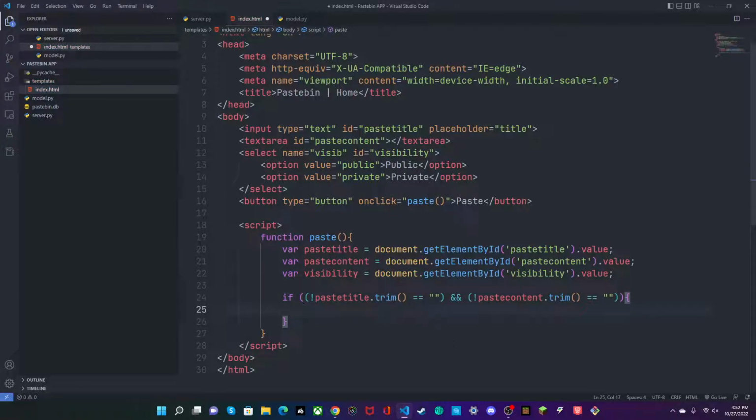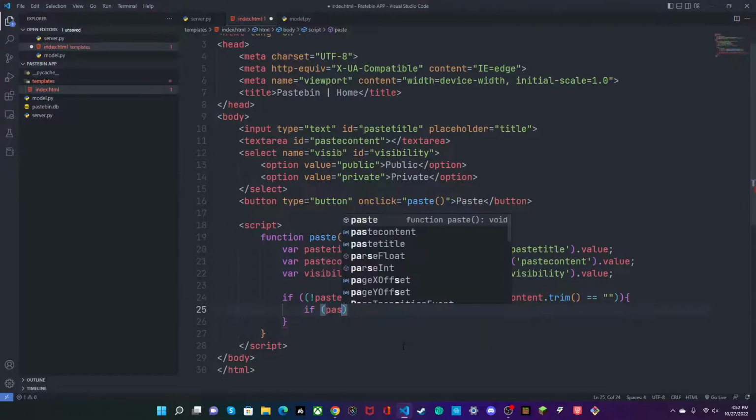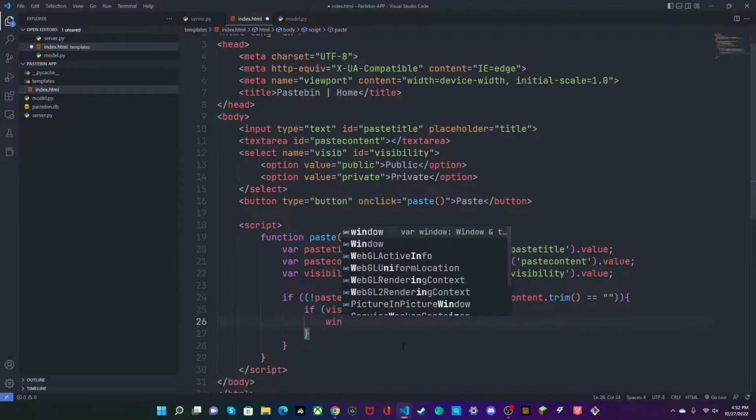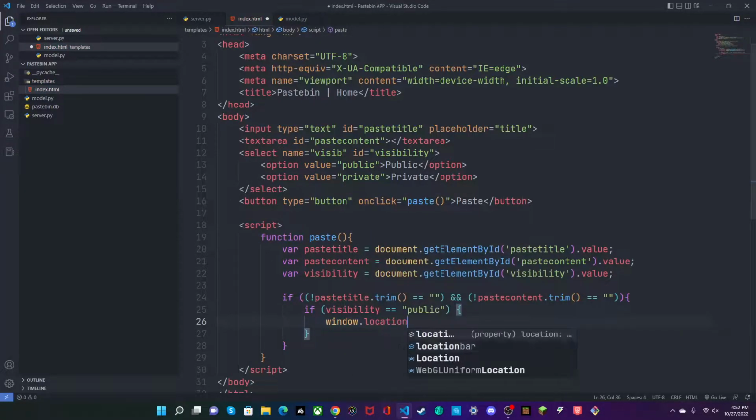And now that we have that, we'll just do if paste visibility equals public. Then we'll do window dot location dot replace.